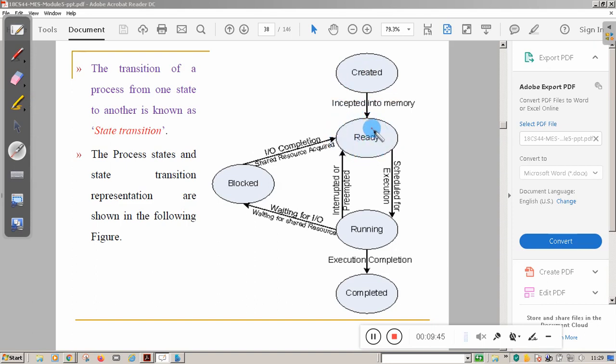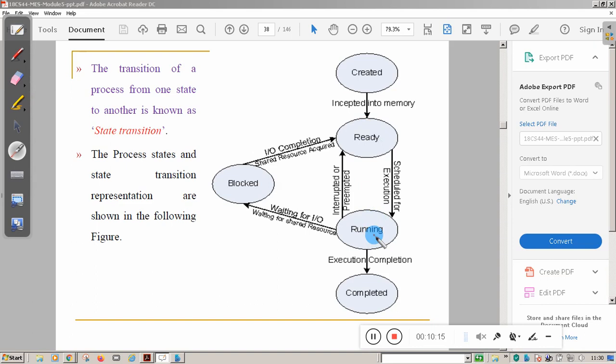It will wait in the ready state for the CPU to be allocated. The CPU will be allocated by the scheduler. There are several scheduling algorithms that allocate the CPU to the process. The process will move from the ready state to the running state.